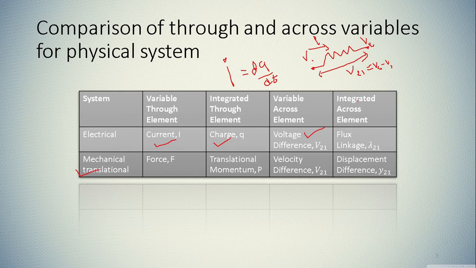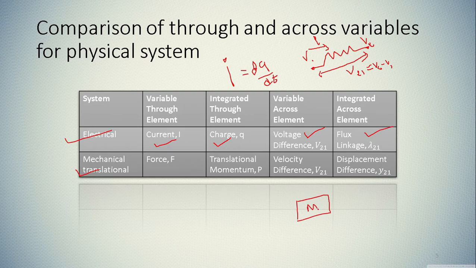Okay, now the integrated across element will be flux linkage lambda 21. Now this is all about the electrical system. For a mechanical translation system, the variable through element is generally force. So let us take an example of an element.